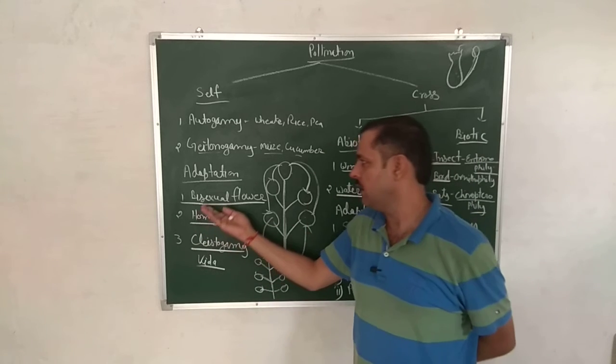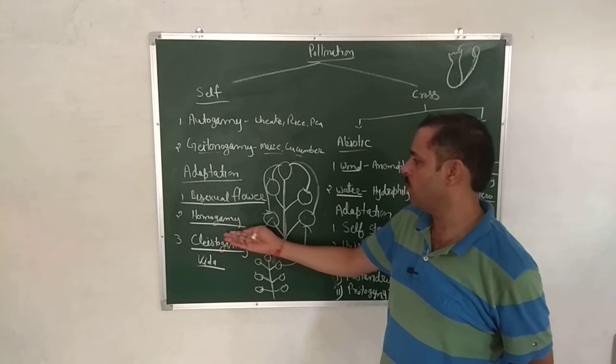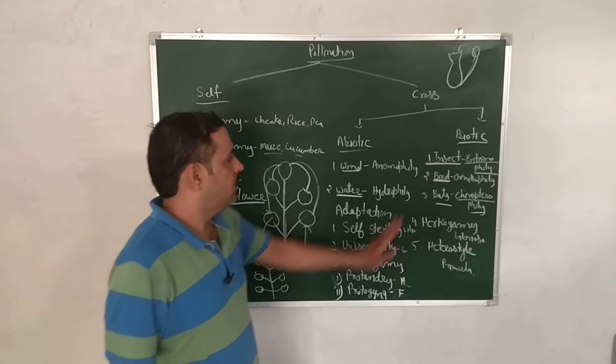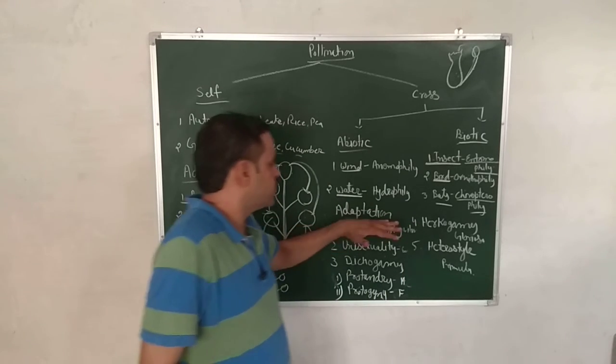Now adaptations for cross pollination. As we studied adaptations for self pollination, when does self pollination happen? Whenever bisexual flower is present, homogamy and cleistogamy. As like that, adaptation for cross pollination.